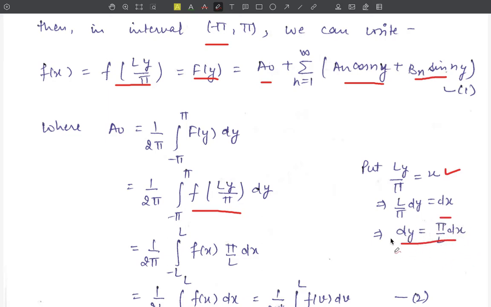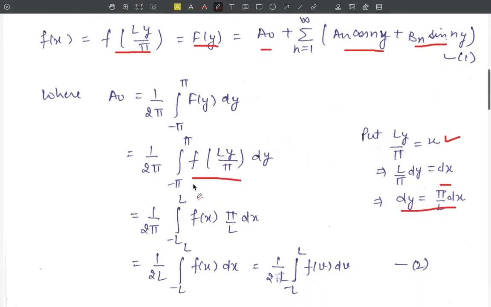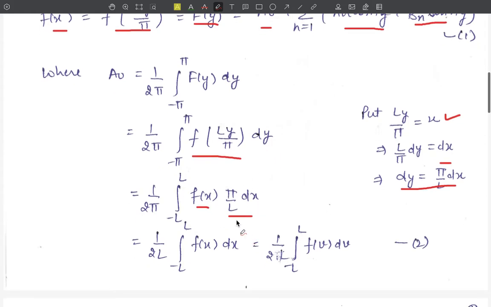Using this value of dy, here we get this is equal to f of x. Therefore, small f of x into dy, that is pi upon L into dx. This pi cancels out this pi, and we get 1 upon 2L integration minus L to L f of x dx, or 1 upon 2L integration minus L to L f of v dv, by just replacing the variable from x to v.